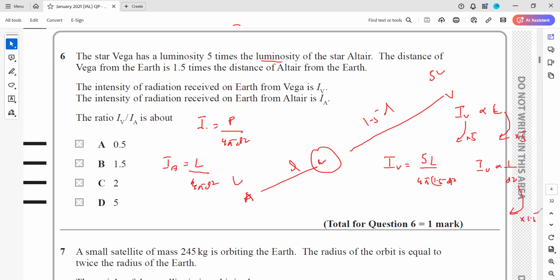If the distance is 1.5 times, it will decrease by 1.5 squared. So one factor is increasing by 5 and another factor is decreasing by 1.5 squared. So 5 divided by 1.5 squared,